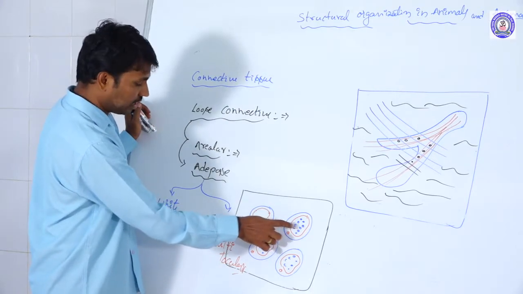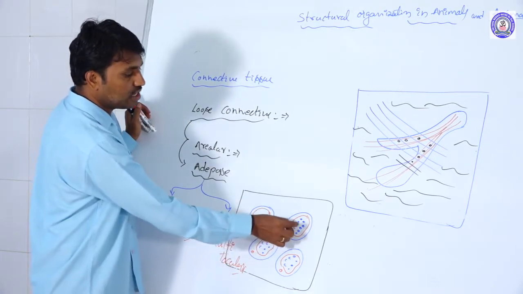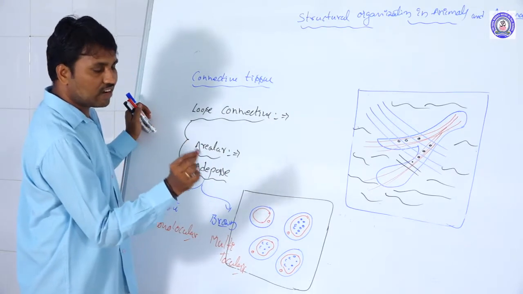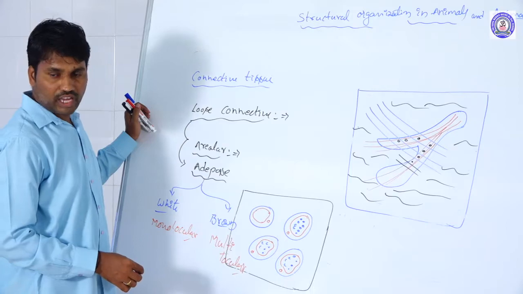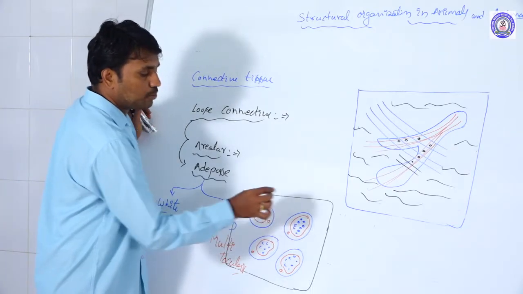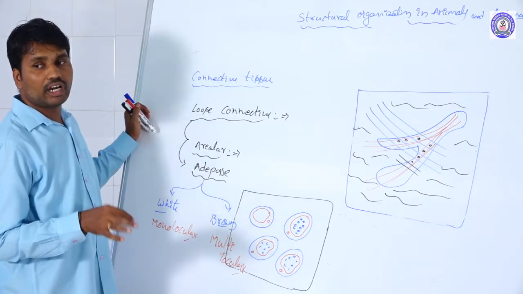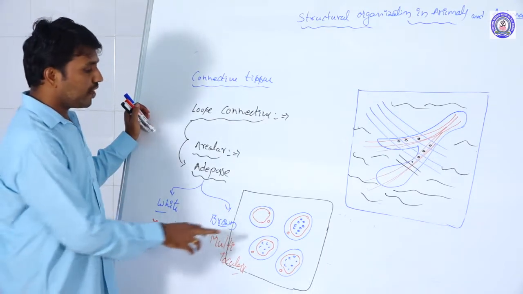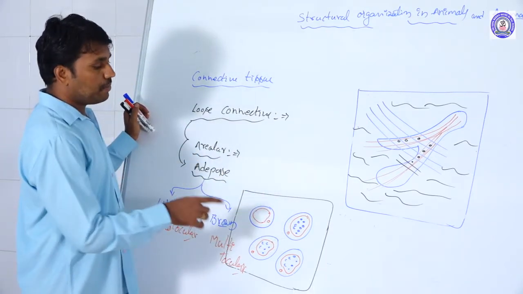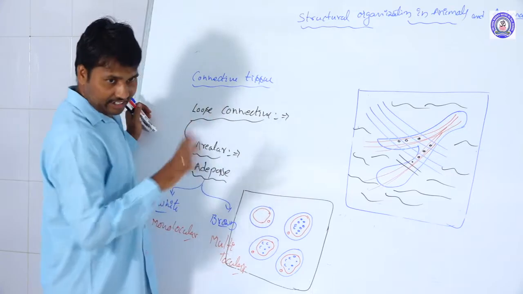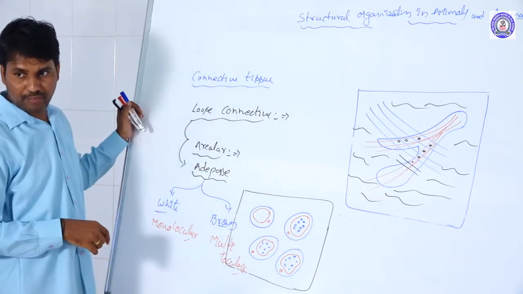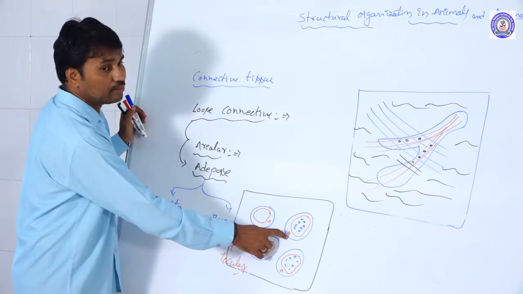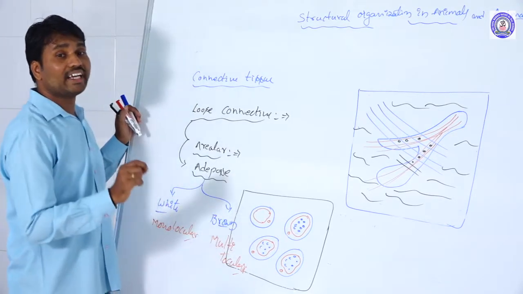Here the multilocular or brown adipose tissue has a number of small fat bodies present. So this type of adipose tissue is called multilocular or brown adipose tissue. It is brown in color because of its iron content.